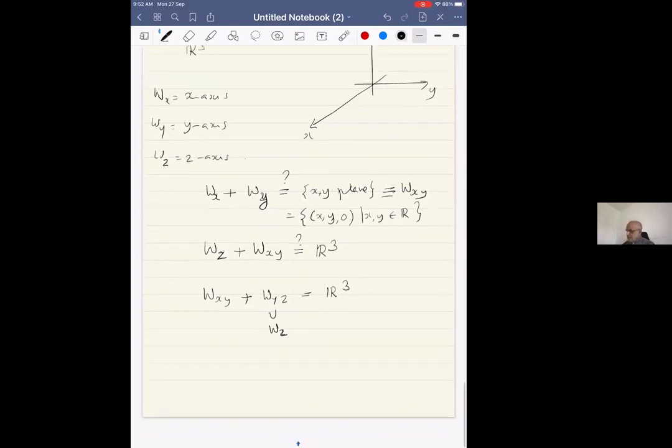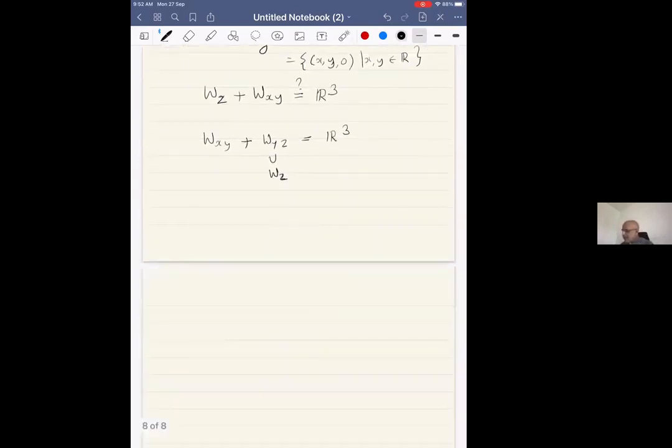However, supposing I take the vector 1, 1, 1, and I want to write it as a sum of a vector in WXY and a vector in WYZ, I can do it in many ways. I can write this as 1, 1, 1, 1, 1, 0 plus 1, 0, 0, 1.